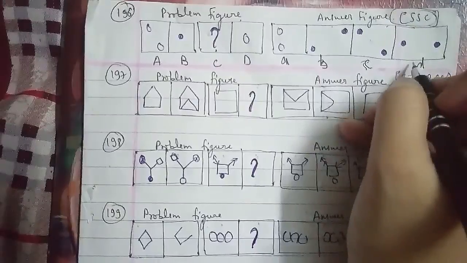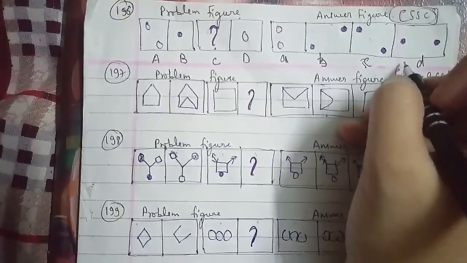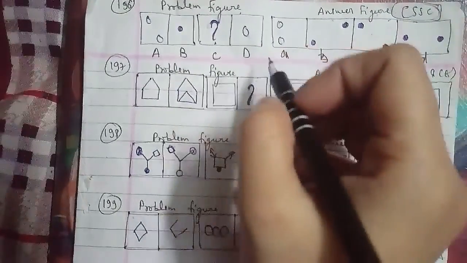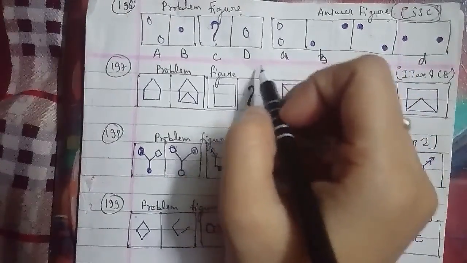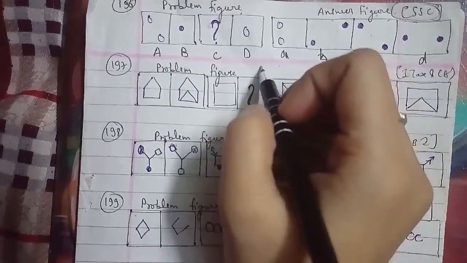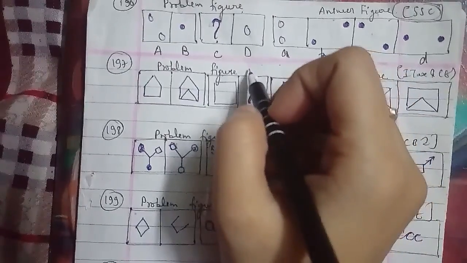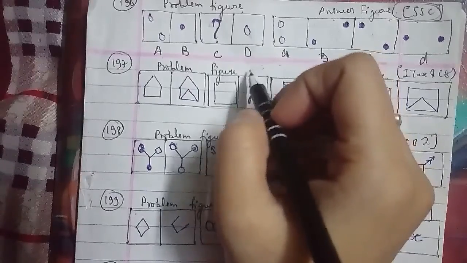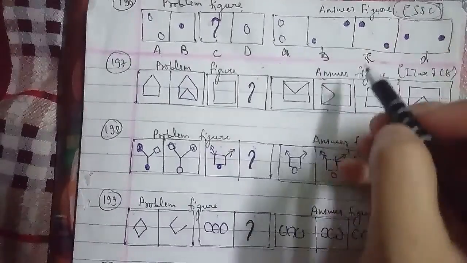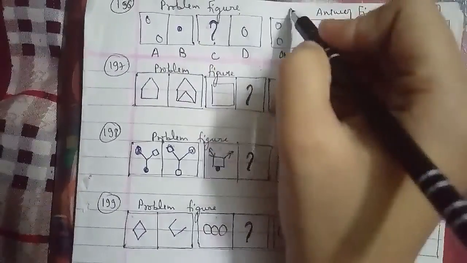So in the same case here, the two circles along the diagonal, from the upper left to the lower right corner, are removed and a circle is placed at the center. If the two circles are white, then the new circle will be black and vice versa. So the missing figure which we have to find out is your figure C, which will be the right answer for this question as well.